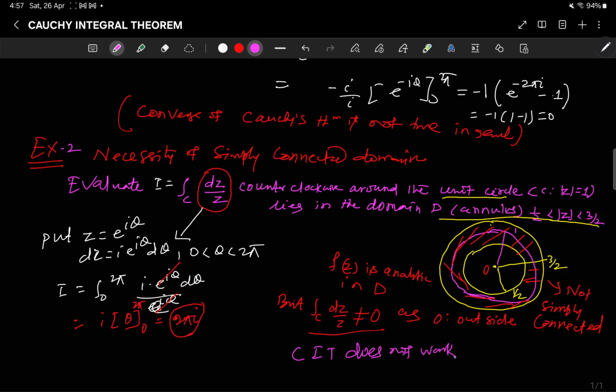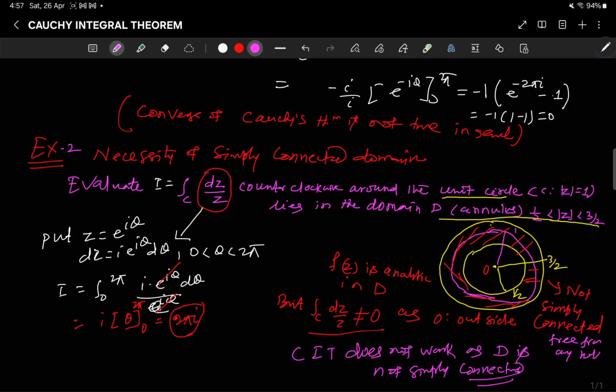Why doesn't it work? As D is not simply connected. You can refer to my previous lecture for simply connected. Simply connected domain means it should be free from any hole, right?